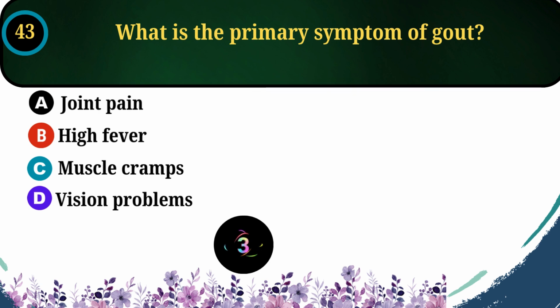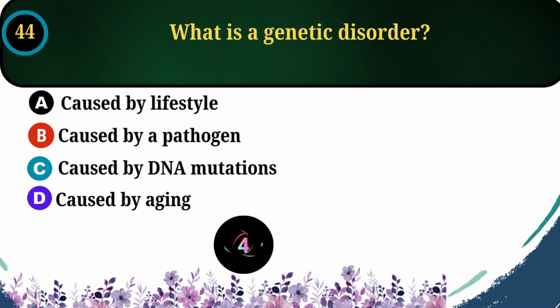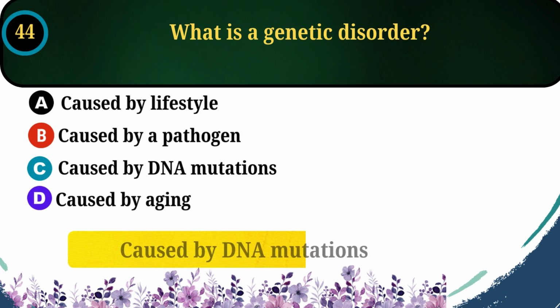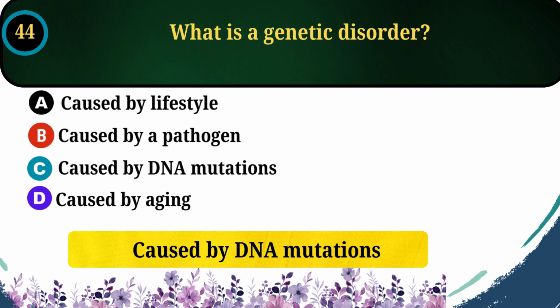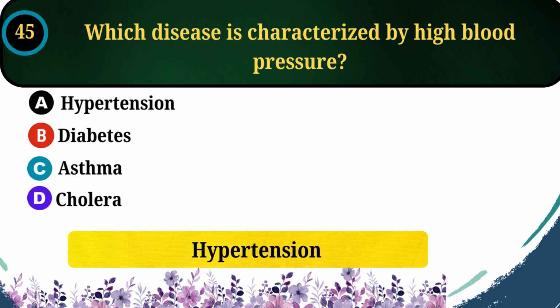What is the primary symptom of gout? The correct answer is option A, joint pain. What is a genetic disorder? The correct answer is option C, caused by DNA mutations. Which disease is characterized by high blood pressure? The correct answer is option A, hypertension.